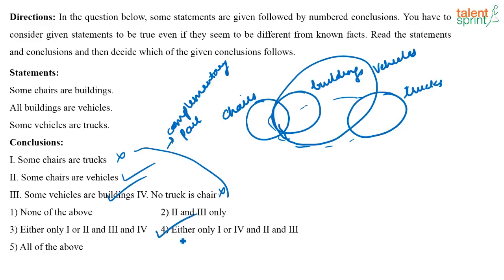See, remember, whenever you have this, you will have to check if there is a complementary pair in the conclusion. Otherwise, if you think you will forget that, check for the options given. If there is an either or option, then check if there are any complementary pairs to see to it that you don't miss that out. Okay. If we take these conclusions separately, we can say it will not follow. But remember, they have given a complementary pair in the conclusion, so you will have to consider that. So the correct answer here will be option 4. Either only 1 or 4 and 2 and 3 will follow. Yes, everybody got it correct.